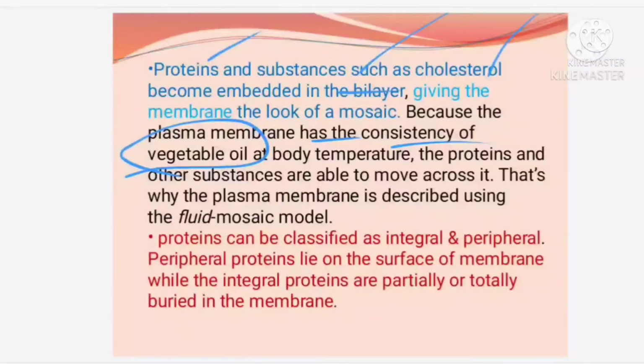So, why do they have a consistency of what? The vegetable oil. At body temperature they have the properties of what? The vegetable oil. The proteins and other substances can easily move across it, okay. It is not that rigid, they are not placed where they have to be. They can move easily from one place to another within this bilayer. That is why it is called fluid mosaic. Like fluids, they flow, isn't it? They cannot stay in one place. So, here also the integral protein and cholesterol can move within the bilayer. That is why the name is called as what? Fluid mosaic model of plasma membrane.